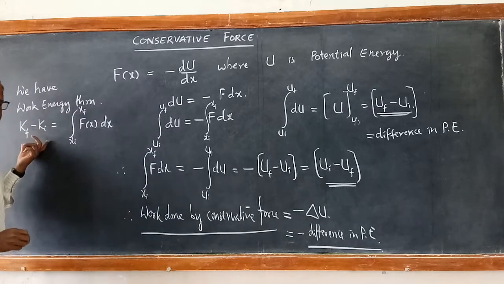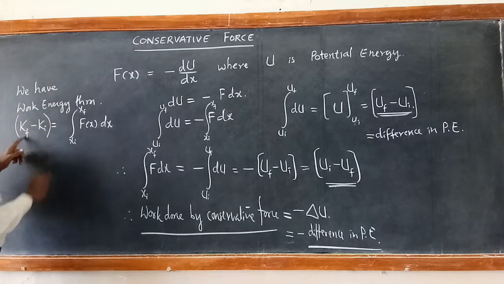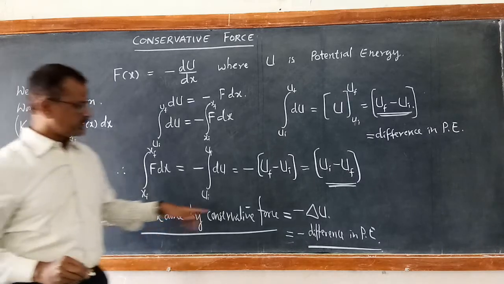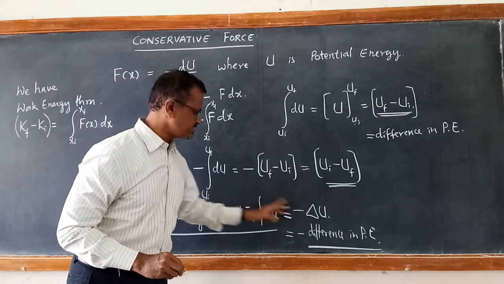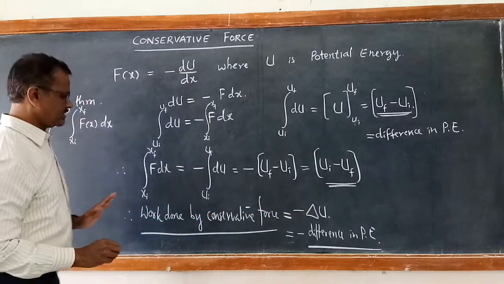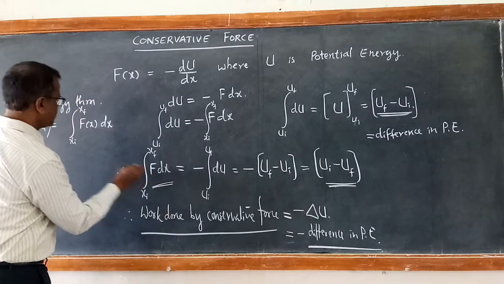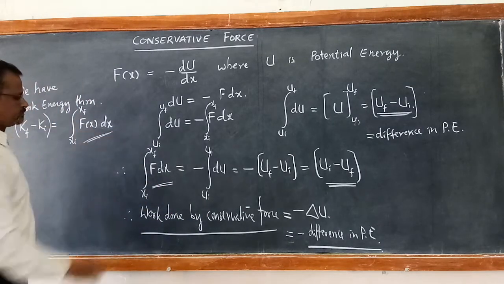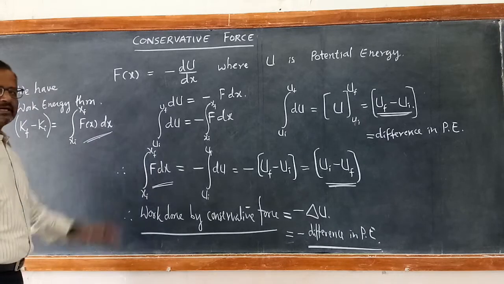This is positive here. Kf minus Ki is positive, whereas Uf minus Ui is negative. I think you can equate now. If you equate this, we are getting an interesting result.